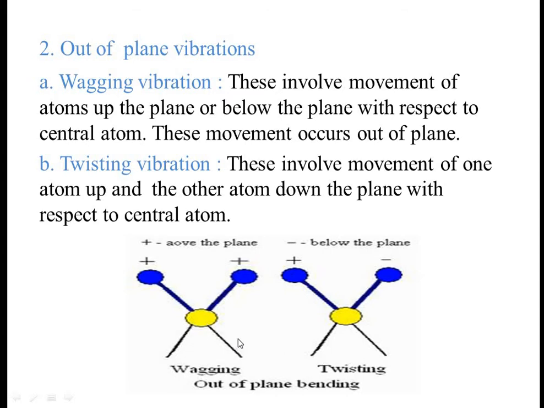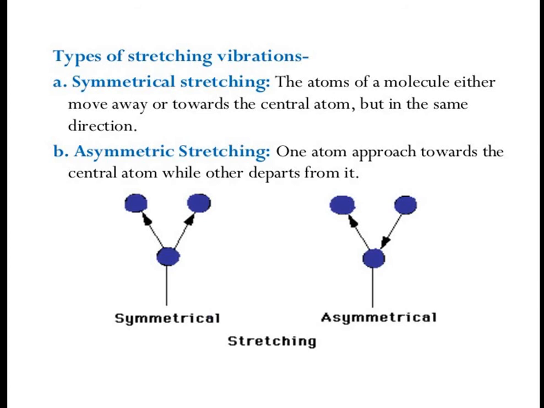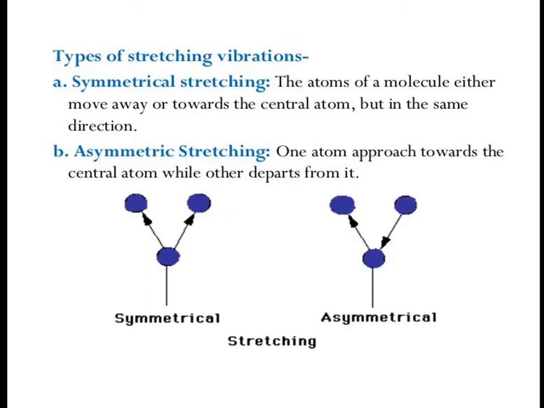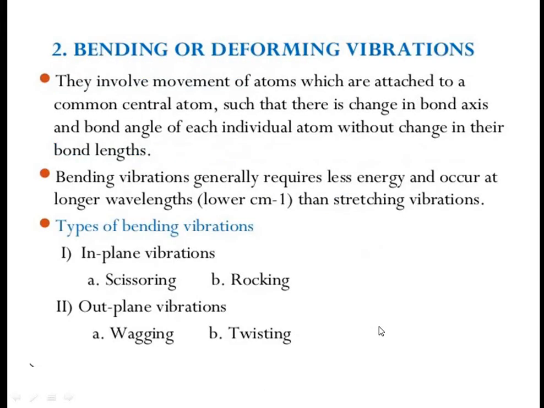So these are total 6 types of vibration which we observe. Main two are the stretching vibrations and bending vibrations. Stretching vibrations are again classified into two types, the symmetrical and asymmetrical. Then bending vibrations, they are 4 types of vibration, two which we observe in plane and two out of the plane.